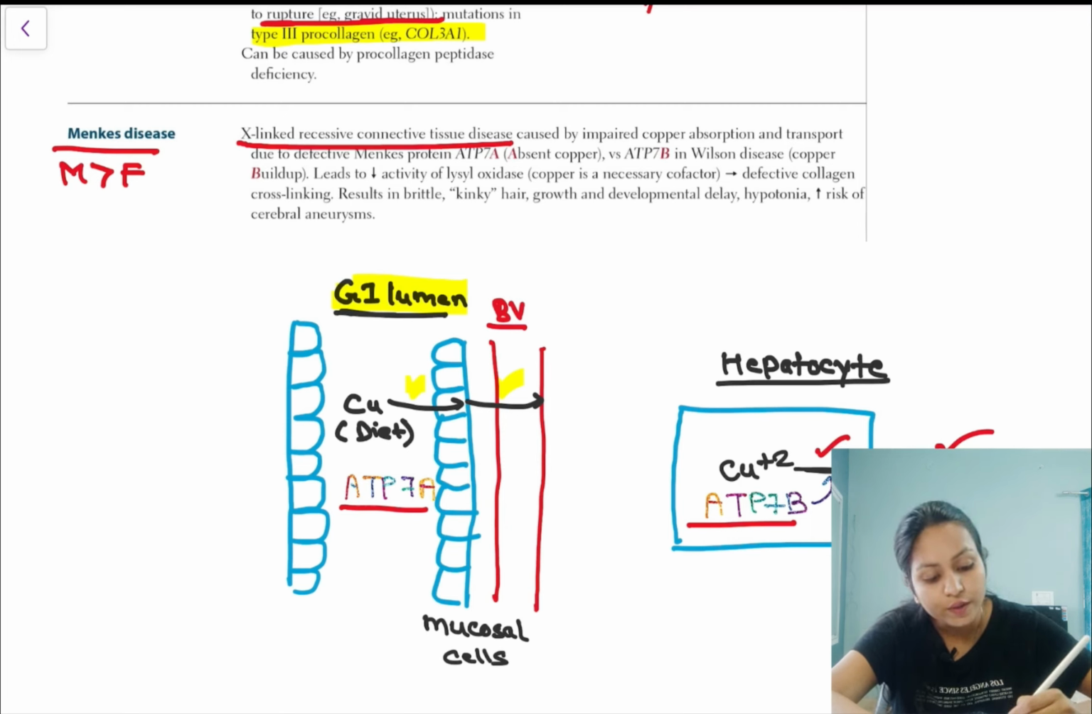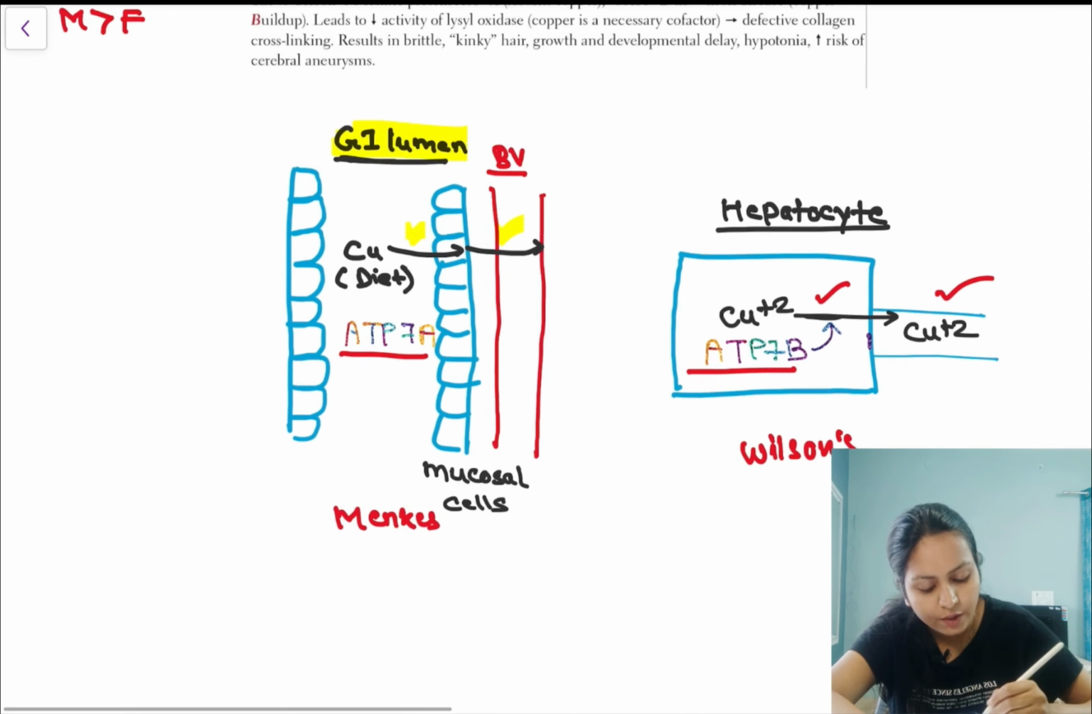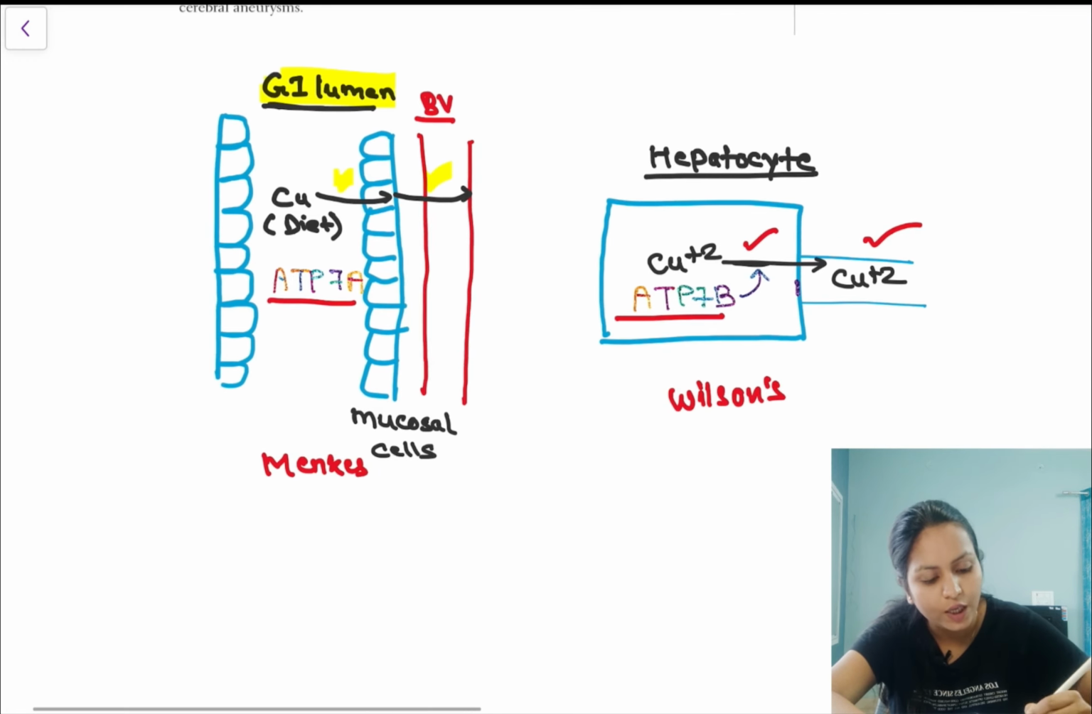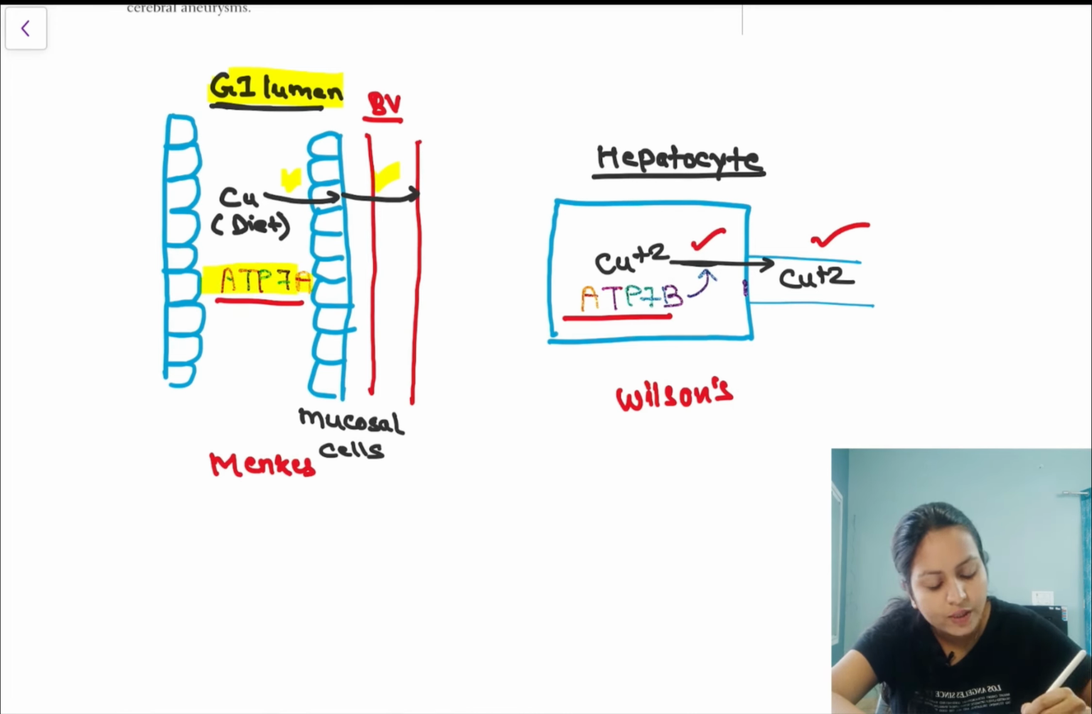So if these two proteins are defective, so this is the case of Menkes. Let me write it down for you. And this is the case of Wilson's disease. तो Menkes में क्या डिफेक्टिव है? ATP7A, ठीक है. और तुम्हारे Wilson's में क्या डिफेक्टिव है? ATP7B, ठीक है.